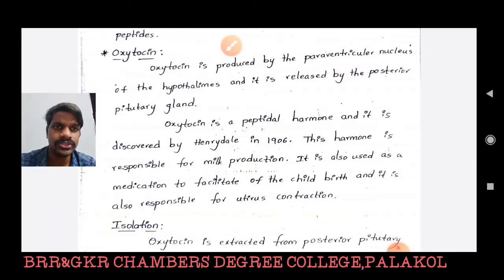Oxytocin is an important peptidal hormone, and it was discovered by Henry Dale in 1906. This hormone is responsible for milk production. It is also used as a medication to facilitate childbirth, and it is responsible for uterus contraction. It is the most important peptidal hormone.